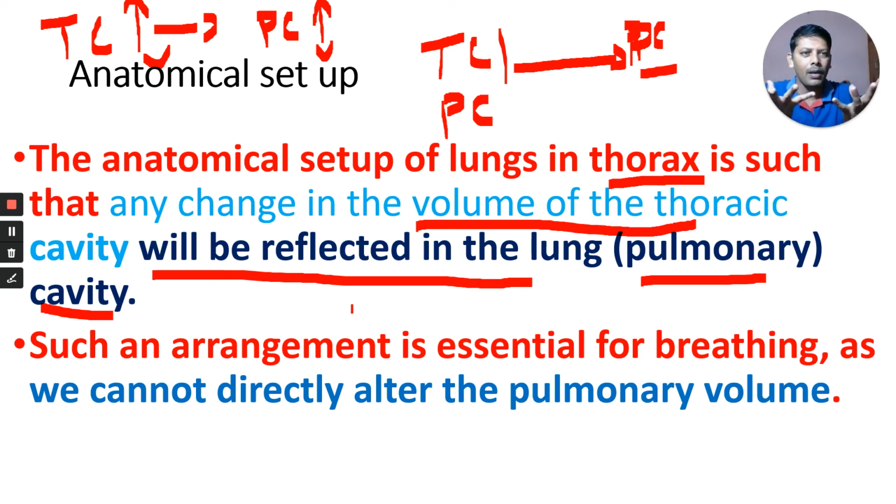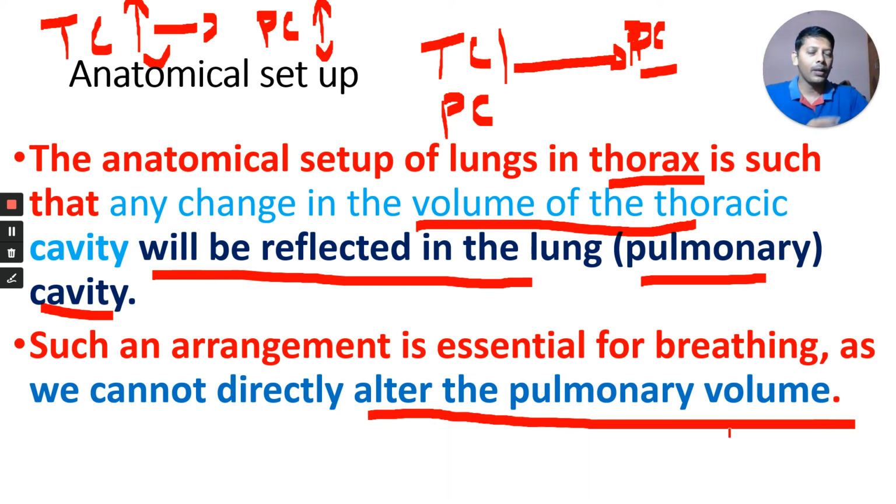Our heart can contract and relax, systole and diastole, but our lungs cannot do so. That's why this kind of arrangement is essential for breathing, as we cannot directly change the pulmonary volume on our own.